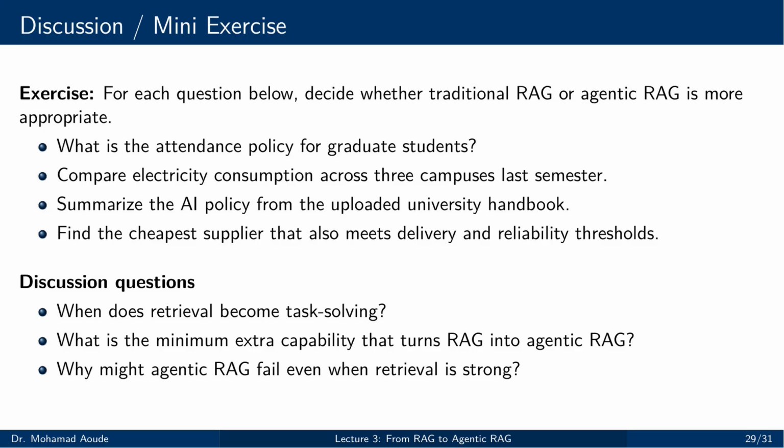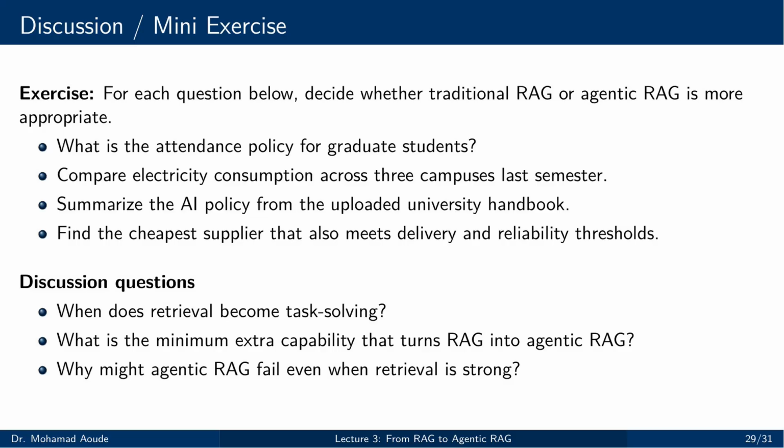This exercise is designed to help you practice the design judgment we developed in this lecture. Look at the 4 questions on the slide. A graduate attendance policy question is usually a classic traditional RAG case. A comparison of electricity consumption across 3 campuses is much closer to an agentic task because it may require multiple sources and computation. A summary of the university handbook may still fit traditional RAG if the task is only synthesis. But finding the cheapest supplier that also satisfies delivery and reliability thresholds clearly moves toward agentic RAG because it requires criteria checking, comparison, and decision-making.